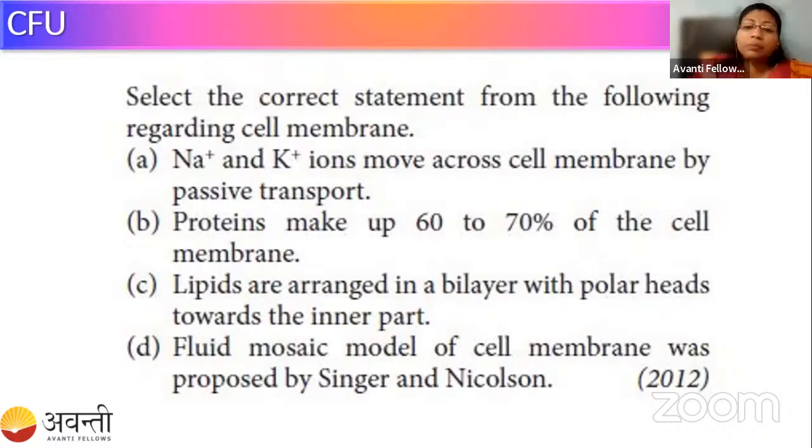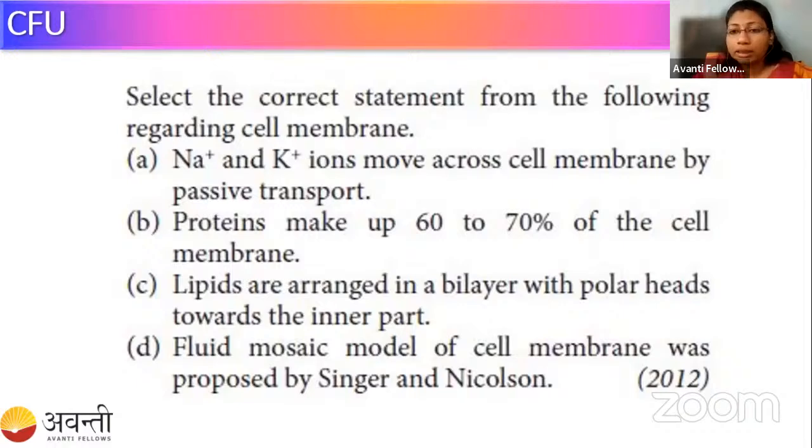C is saying lipids are arranged as a bilayer where polar heads are present inward and outward. Whereas the D statement is saying the fluid mosaic model is proposed by Singer and Nicolson. Okay, with this, only 5 seconds are left to close the poll. And with this, I'm ending the poll.